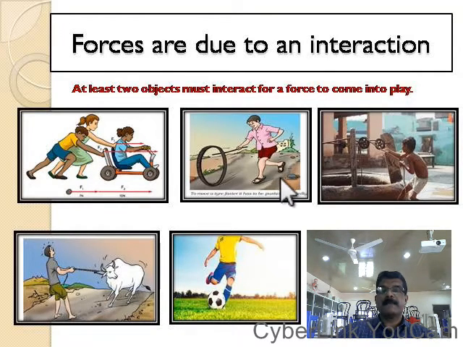See here, a boy is rotating a wheel. That means the boy is interacting with the surface of the wheel. The boy is pulling the rope. So there is an interaction. A player is kicking the ball. So there is an interaction between this man and the ball. Because of that, force comes into play. So a force is actually an interaction between two objects, or we can say that a force comes into play only when at least two objects interact with each other.